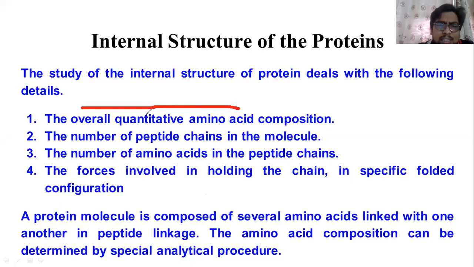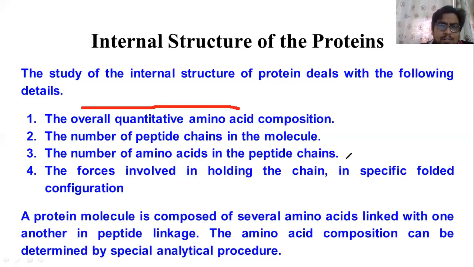First one is the quantitative amino acid composition. So how much of each amino acid is present? There may be many different amino acids present in a single protein, or a single type of amino acid may be present in a protein.